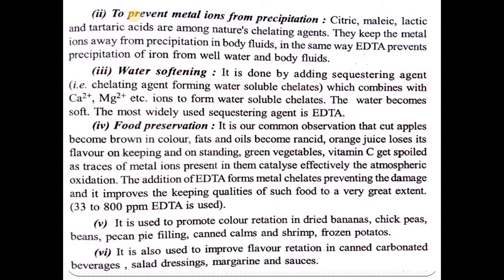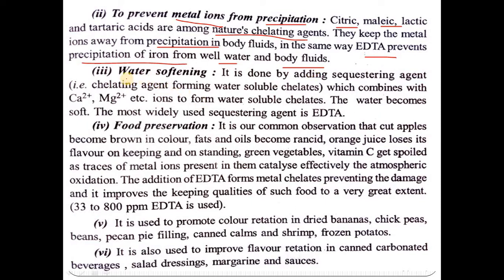Second, we only highlight the applications, because they will ask multiple choice questions on them. To prevent metal ions from precipitation: citric, maleic, lactic and tartaric acids are among nature's chelating agents. They are already chelating agents. They keep the metal ions away from precipitation in the body. In the same way, EDTA prevents precipitation of iron from well water and body fluids. EDTA also plays a very important role in preventing the precipitation of iron in water.